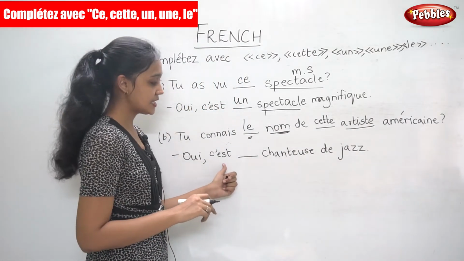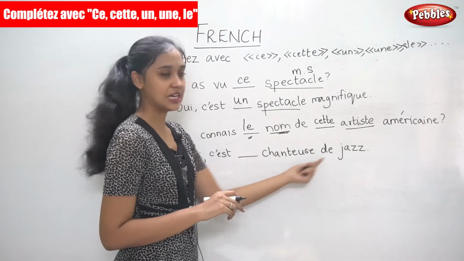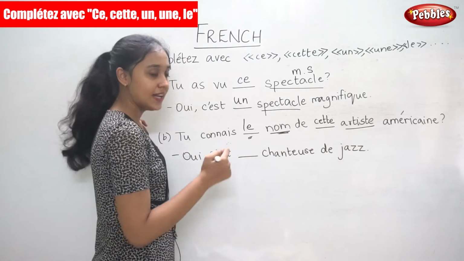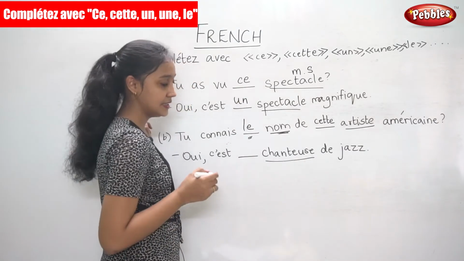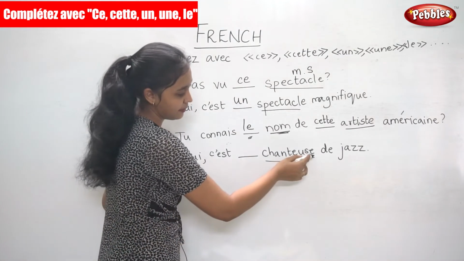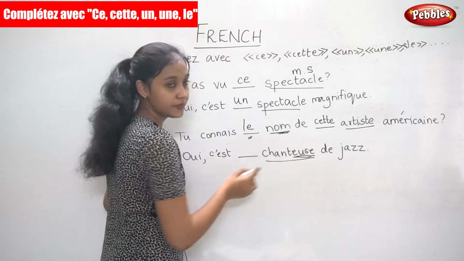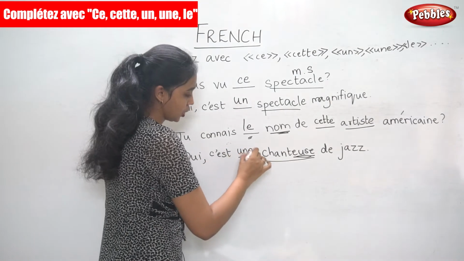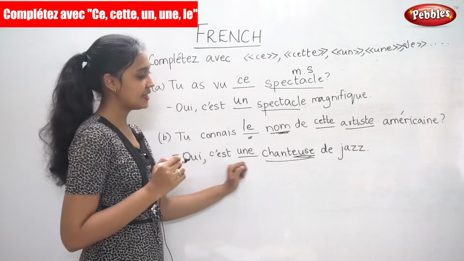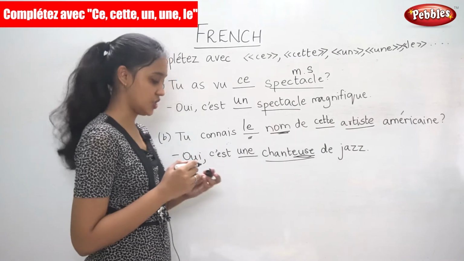So she is a singer of jazz, a jazz singer. So an article should be placed here. Now take a look at the noun. It is feminine singular, so we use une. Oui, c'est une chanteuse de jazz.